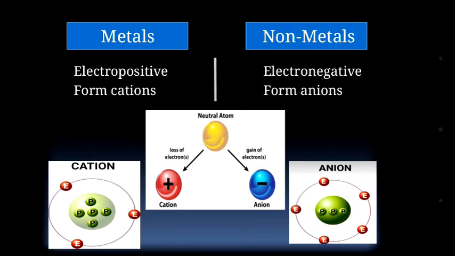On the other hand, if you will see non-metals, so non-metals always gain electrons and form a anion. Anion is basically a negative ion. Why it is called as negative ion? Because whenever any atom gain electrons, it means that number of electrons are increasing, number of negative charges are increasing than to the number of positive charge. So that's why that atom carries a negative charge, and that is called as anion. So upon gaining of electrons, any element become electronegative and it is a non-metal.